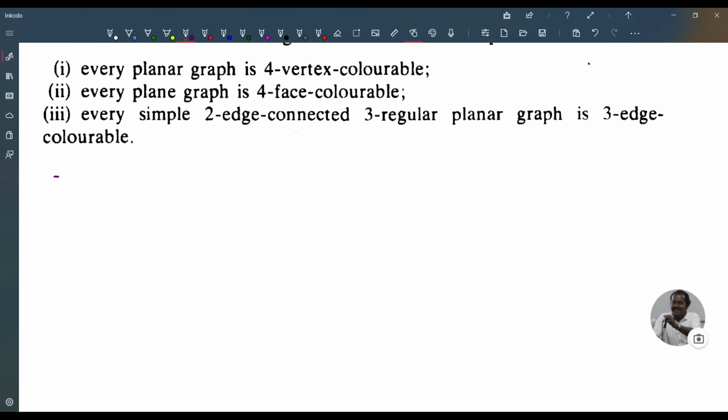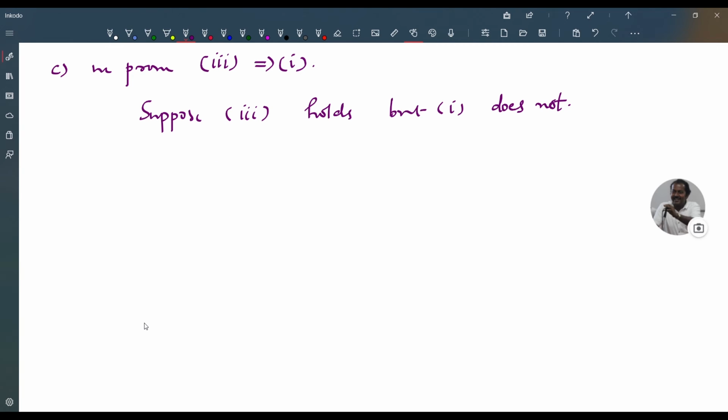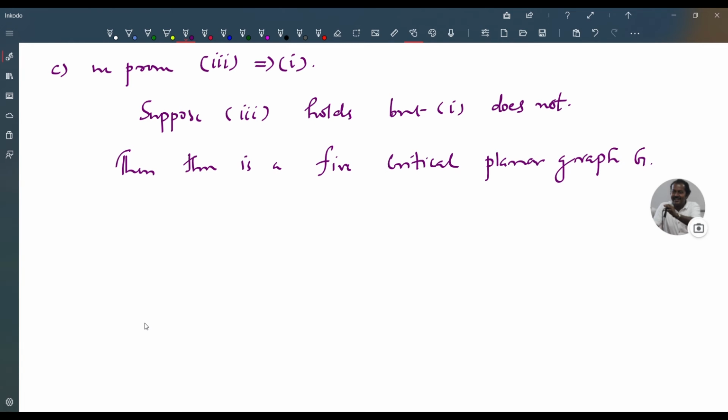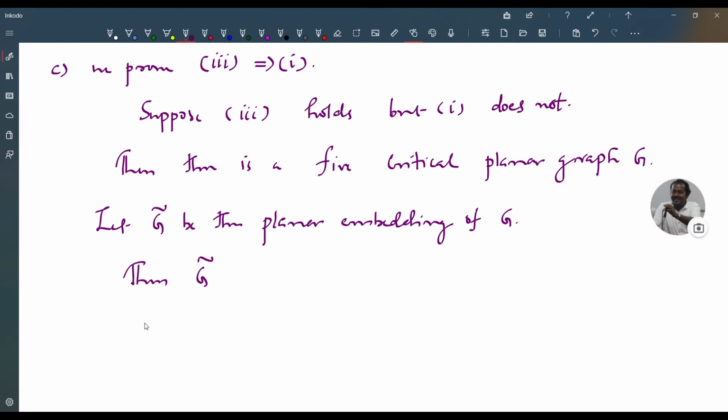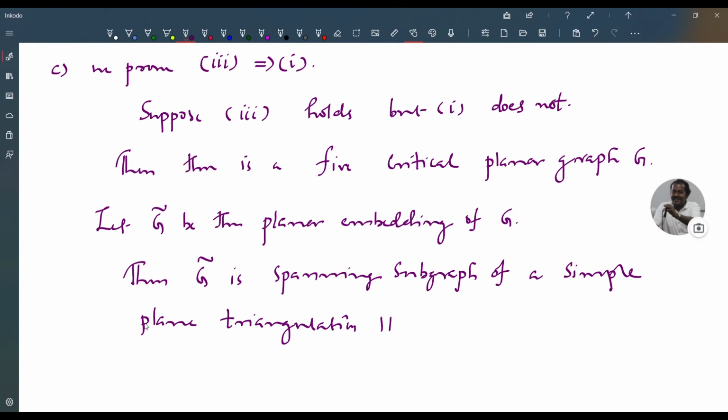Now part C, we prove 3 implies 1. Suppose 3 holds but 1 does not hold. Then there is a 5-critical planar graph G. Let G tilde be the planar embedding of G. Then G tilde is a spanning subgraph of a simple plane triangulation H. This is by exercise 9.2.6.